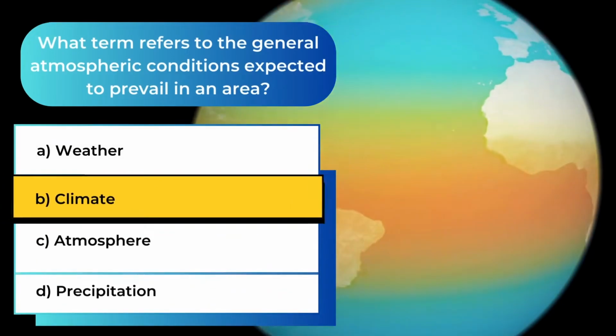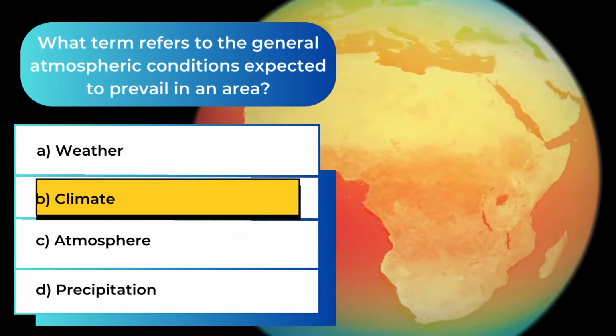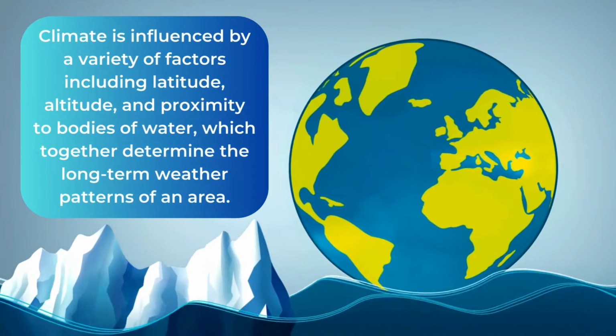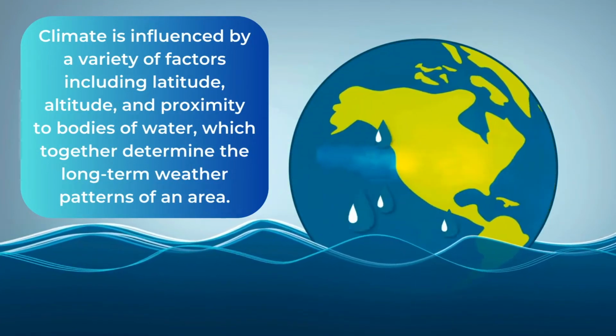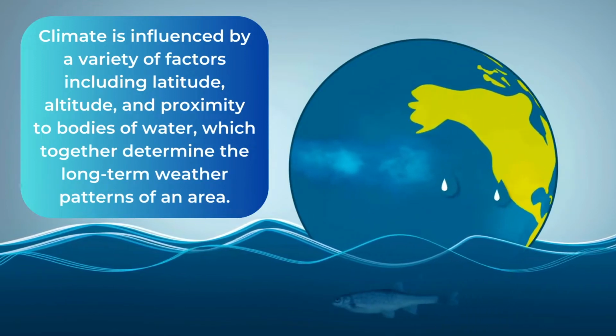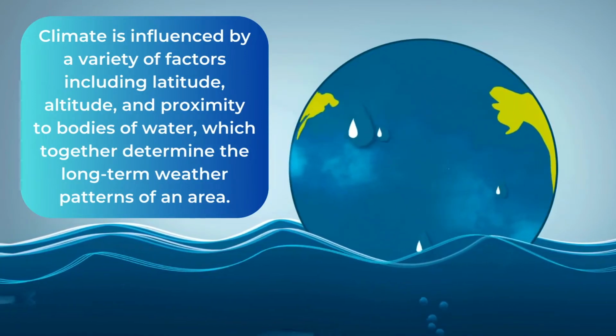The answer is B. Climate. Climate is influenced by a variety of factors including latitude, altitude, and proximity to bodies of water, which together determine the long-term weather patterns of an area.